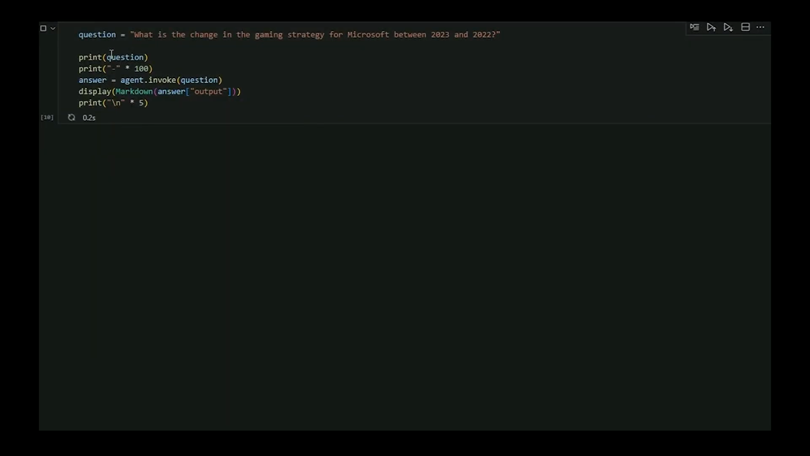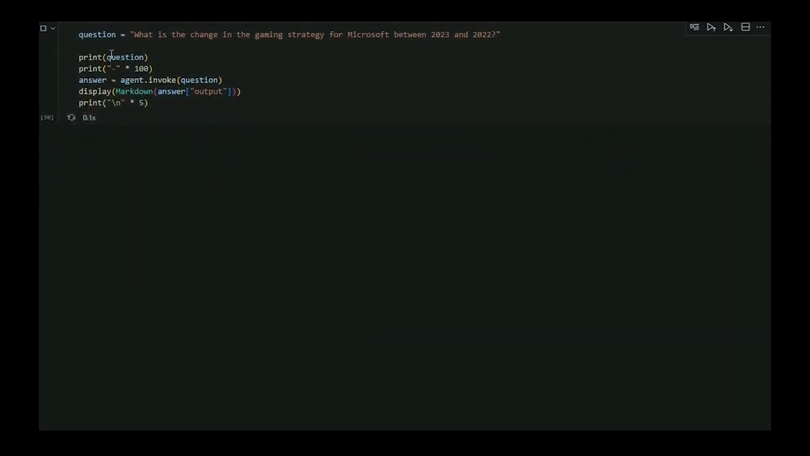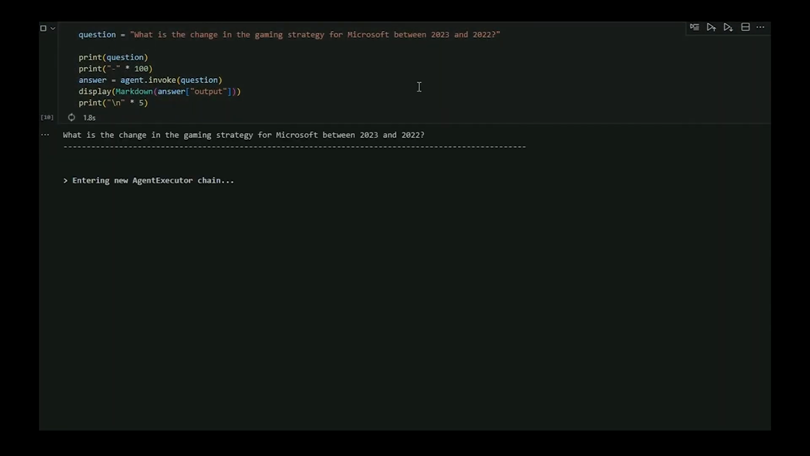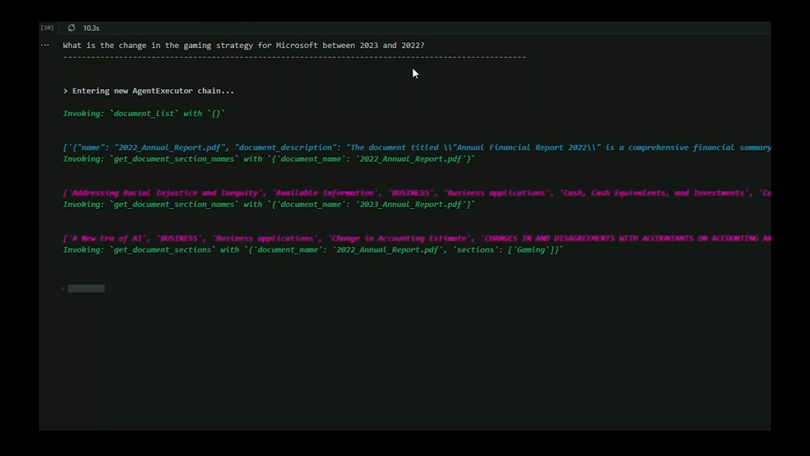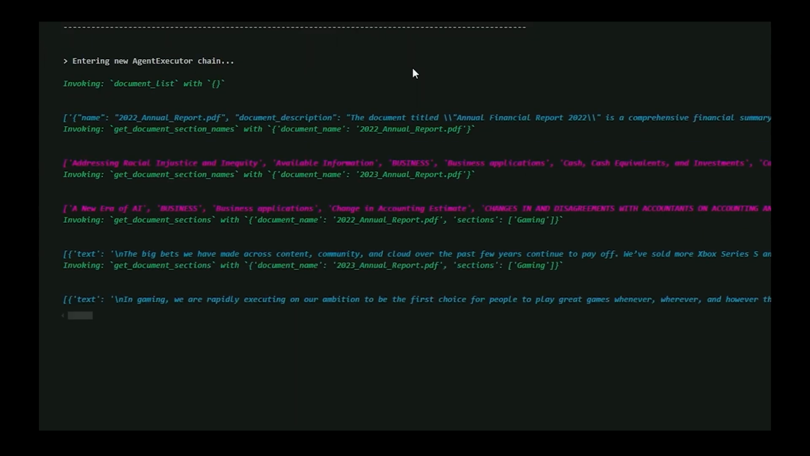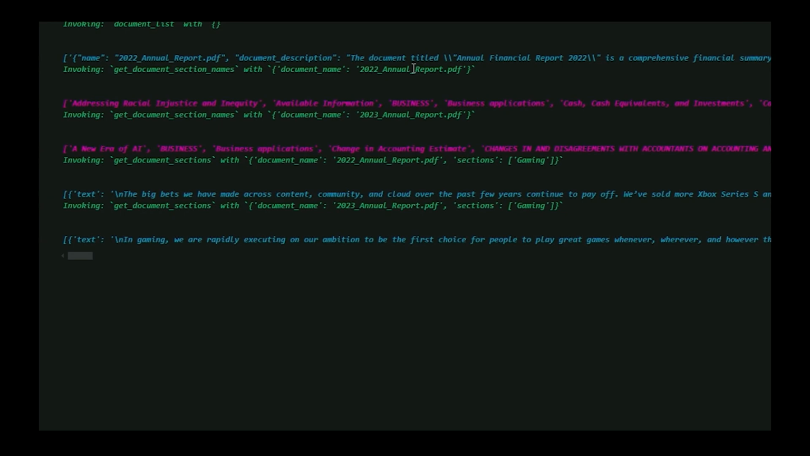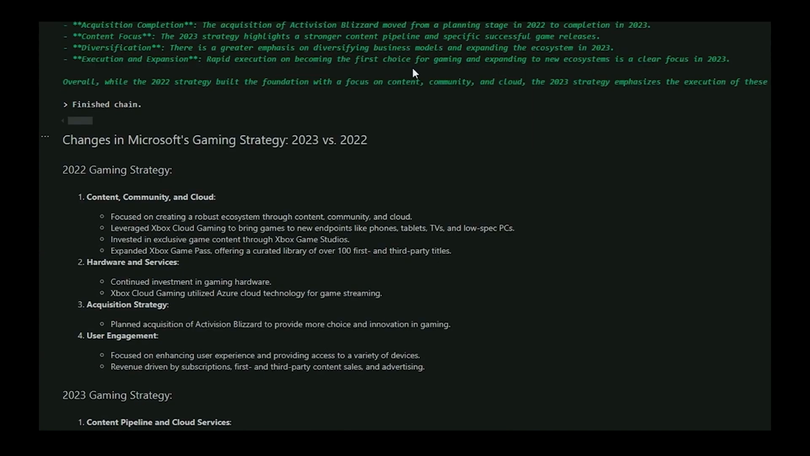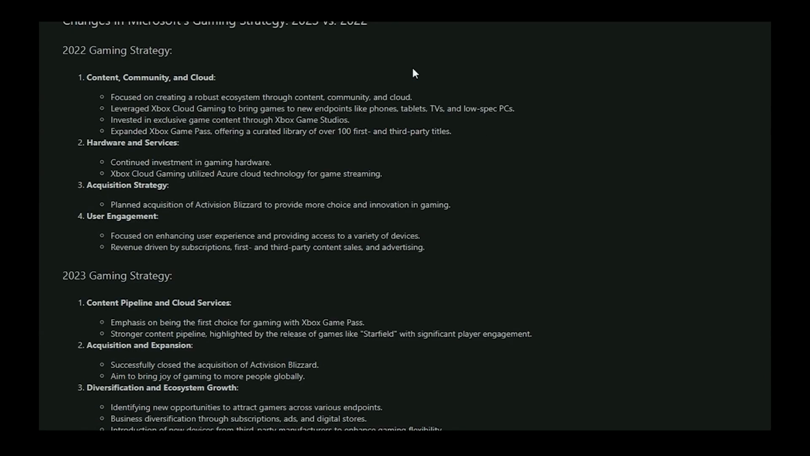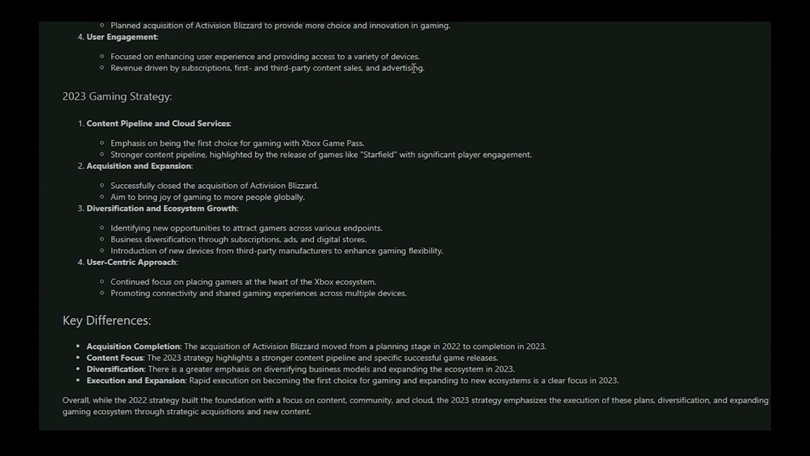I uploaded 3 years of Microsoft annual reports and asked some questions to demonstrate. In this example, I wanted the agent to compare the gaming strategy of Microsoft between the years 2023 and 2022. First, it lists which documents it has in this collection. Of course, we have the annual reports of Microsoft. Then, in this annual report, which sections does it have? It lists those sections, and after loading the relevant gaming section, shown in the video, it creates this output.